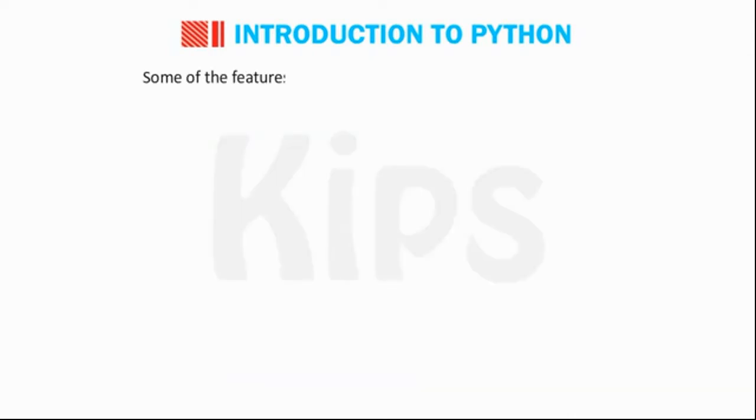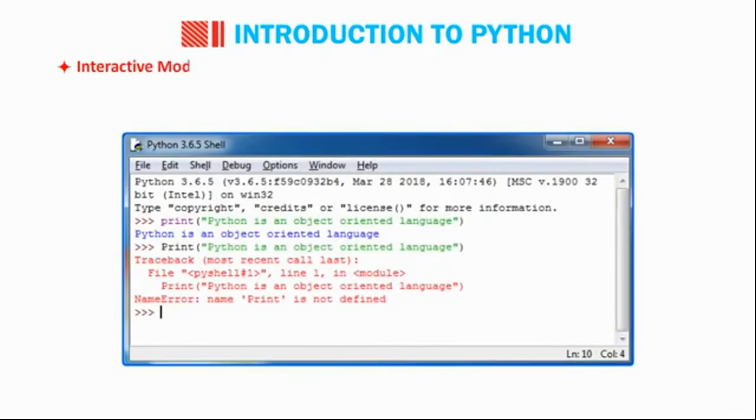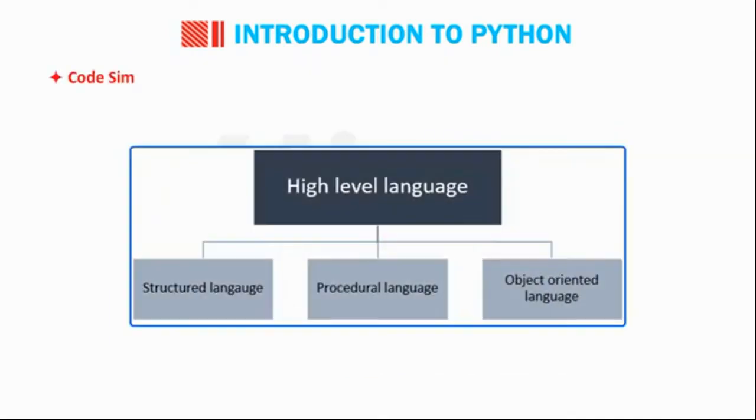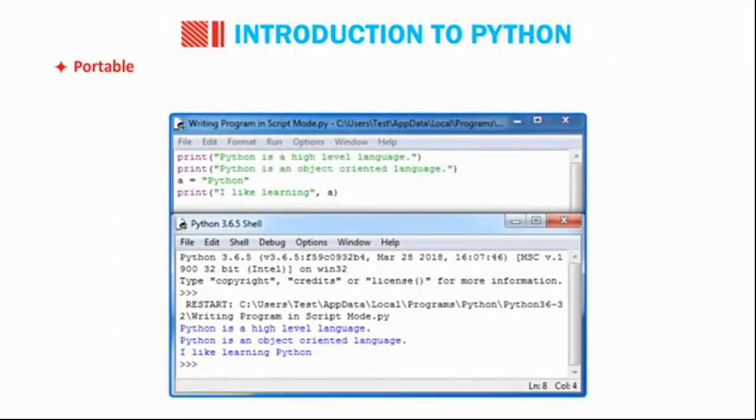Some of the features which make Python so popular are as follows. Easy to learn. It has few keywords, simple structure and a clearly defined syntax. Interactive mode. It supports an interactive mode which provides interactive testing and debugging of the code. Code simplicity. It is a very simple high-level language with vast library of add-on modules. Portable.